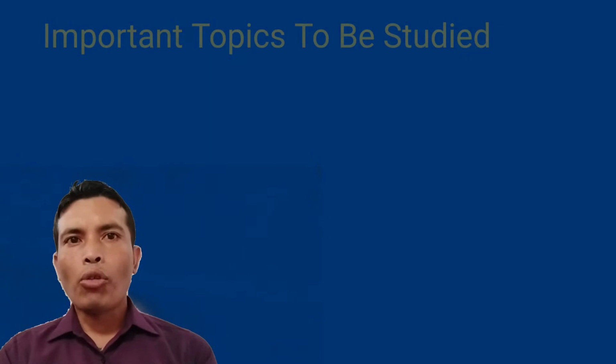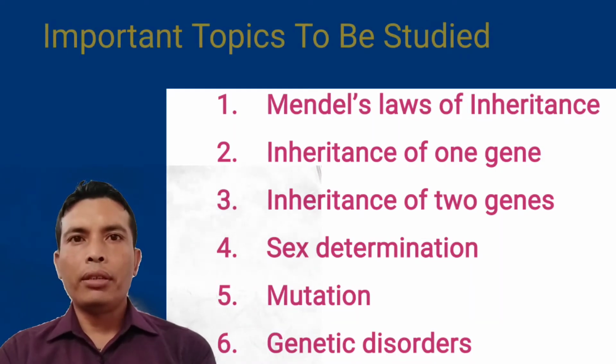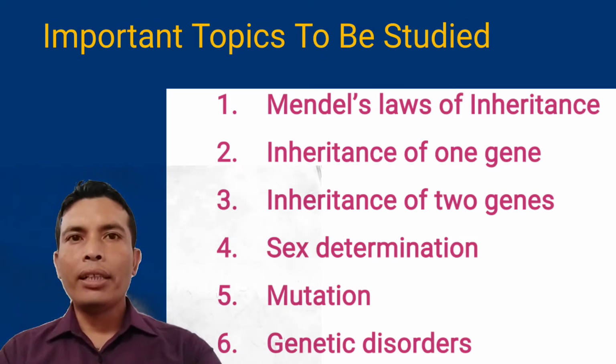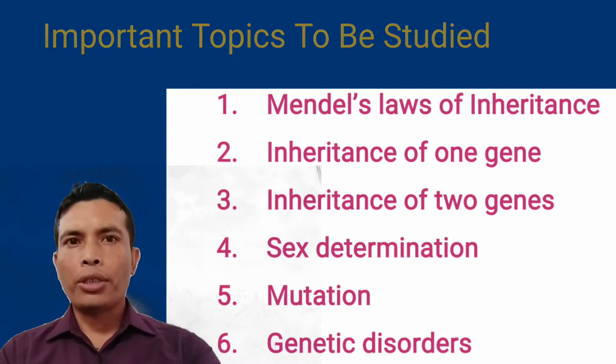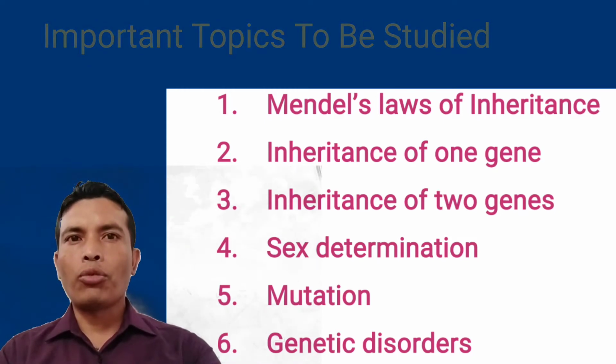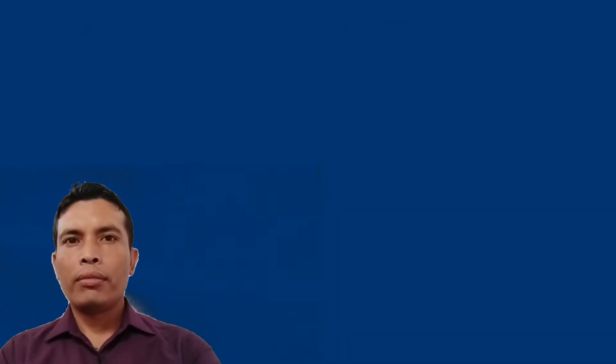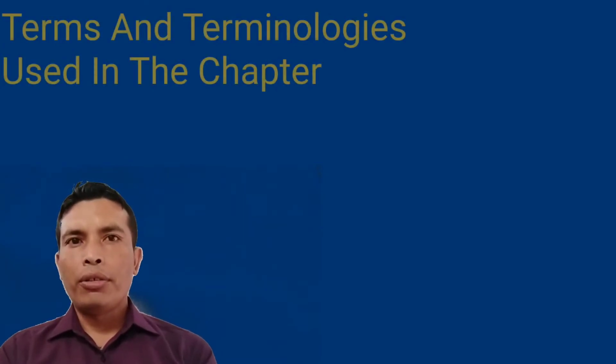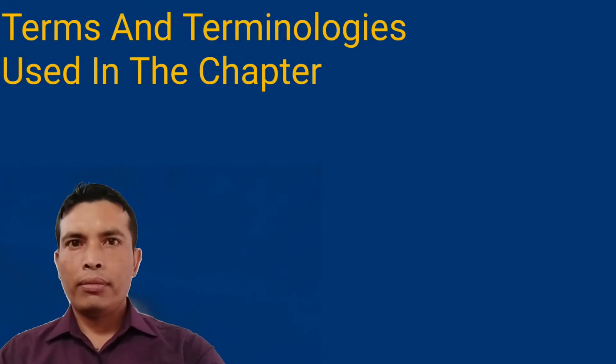Let's know the important topics to be studied in this chapter. The important topics are Mendel's Laws of Inheritance, inheritance of one gene, inheritance of two genes, sex determination, mutation, and genetic disorders. Before starting to take up the important topics, let's know a few important terms and terminologies.